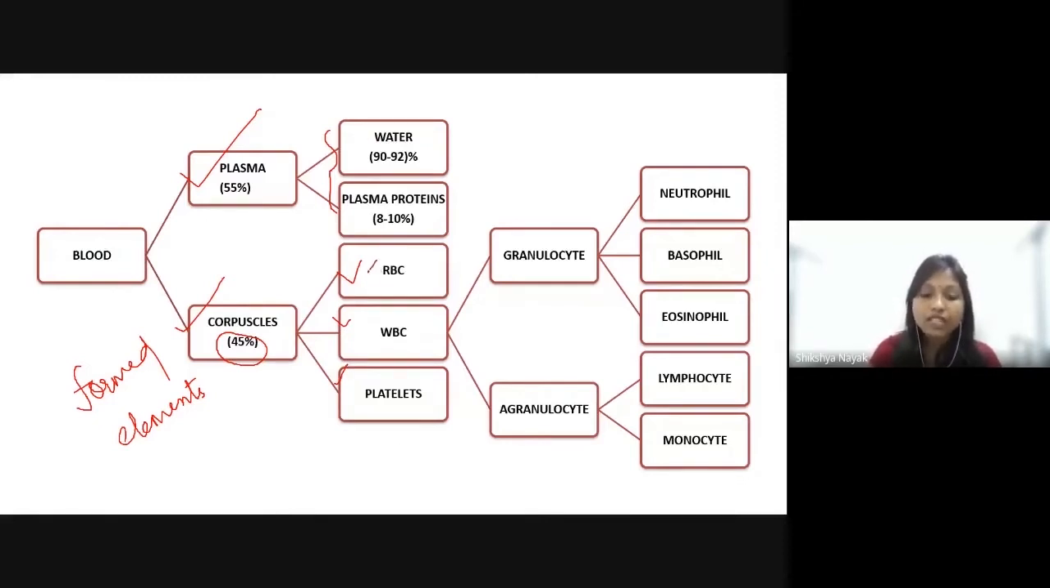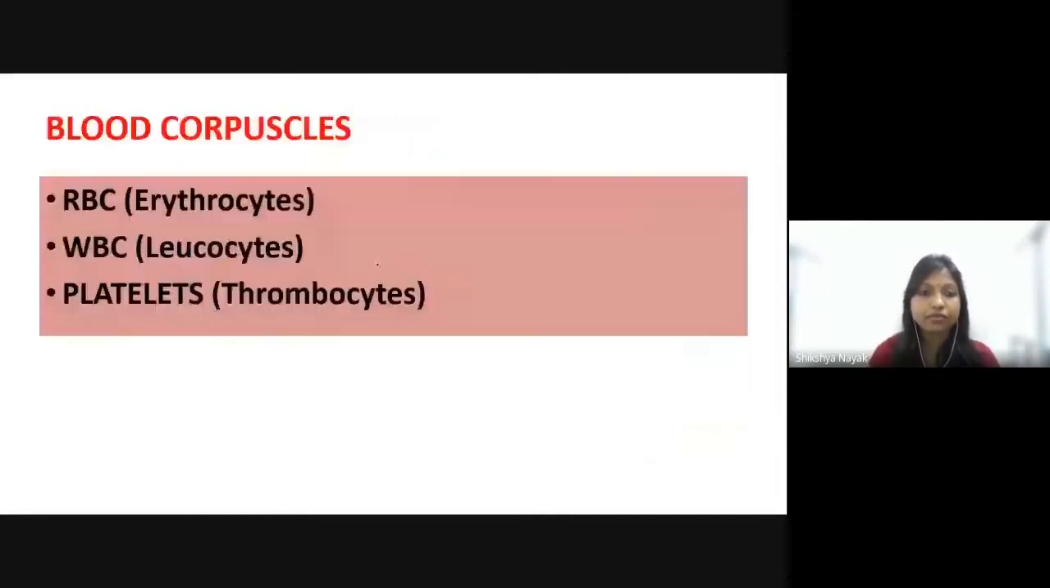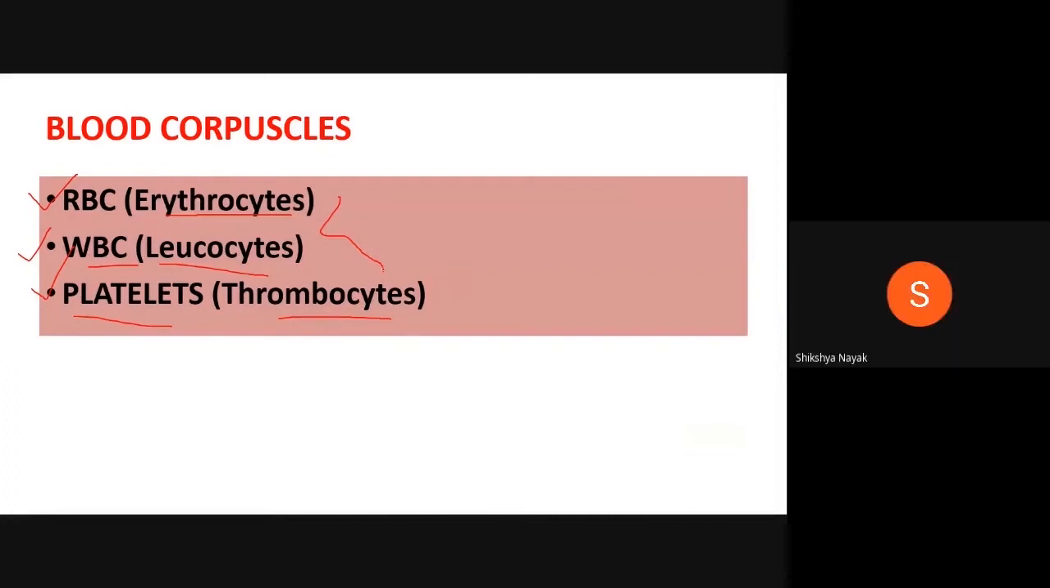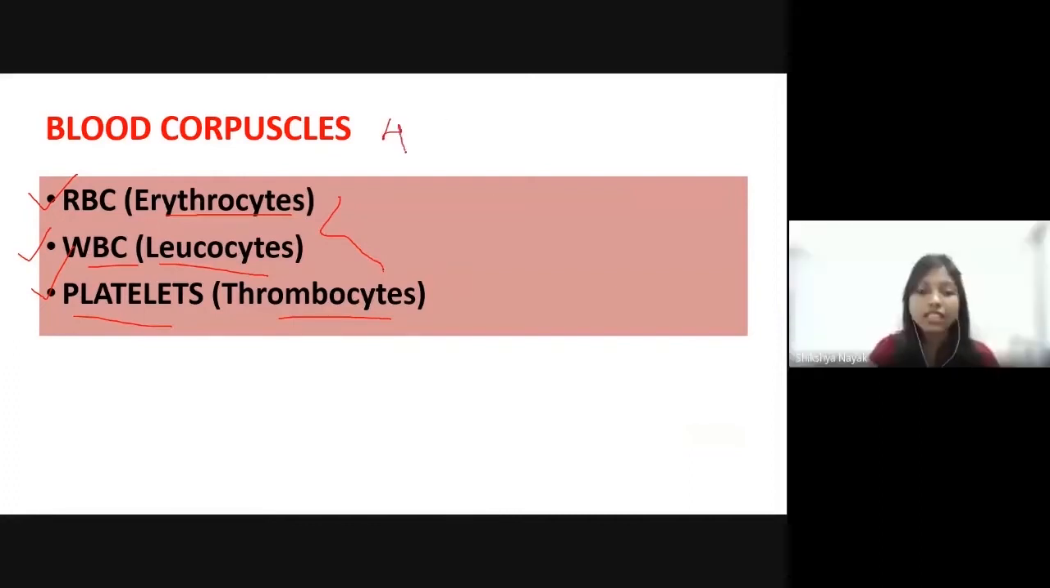Now we will study about the RBC. Here we can see there are 3 kinds of blood corpuscles. RBC, we call them erythrocytes, WBC, otherwise called leukocytes, and platelets, otherwise called thrombocytes. These are their other names. These are the 3 kinds of blood corpuscles present in our blood. They are around 45% of the total blood.